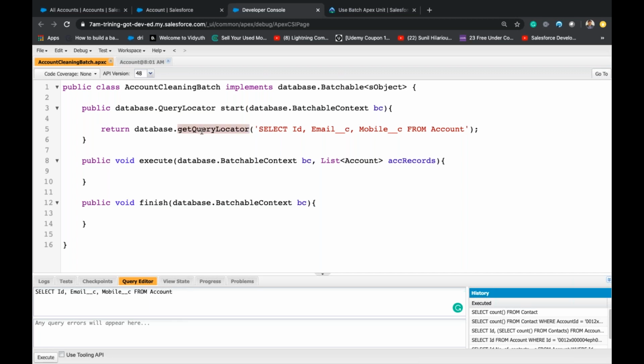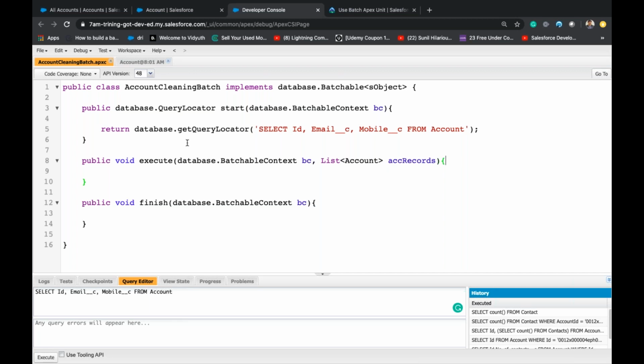This query will get all the records and send some records to this ACC records in batches. For example, we have 21 records. If I set 10 as a batch, it will execute 3 times: 10, 10, 1. If we give 11, it's 11 and 10. If we give 5, it will execute 5 times, and then one more for the remaining record.